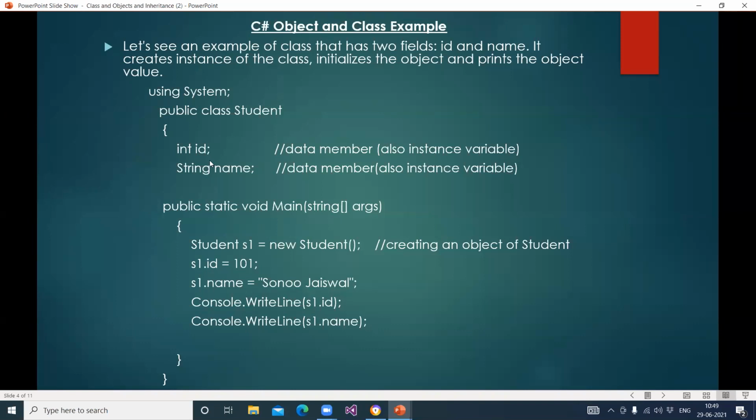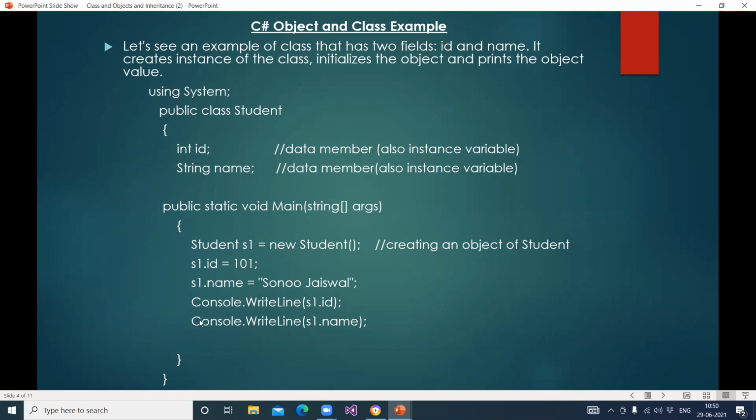Now we want to assign a value to this variable, so I write S1 dot ID equals 101. We are assigning the value 101 to the ID. Then S1 dot name, the second variable, equals the name given. So here we are assigning the values.